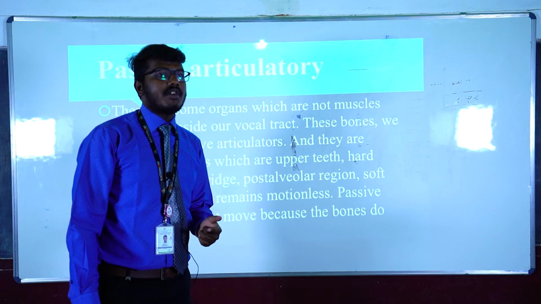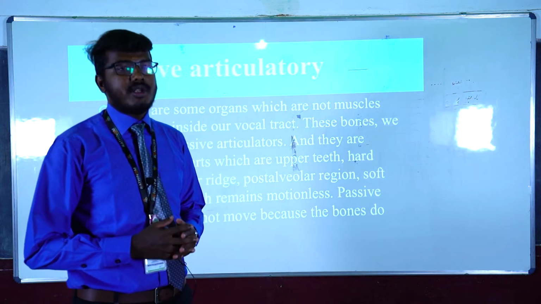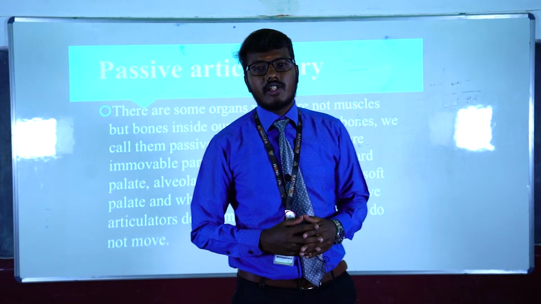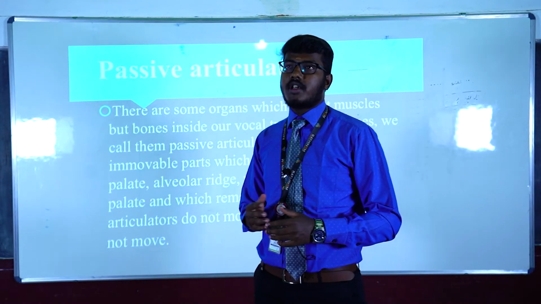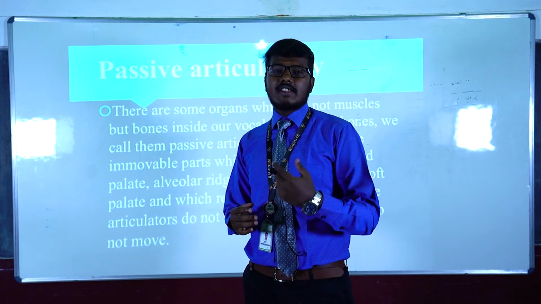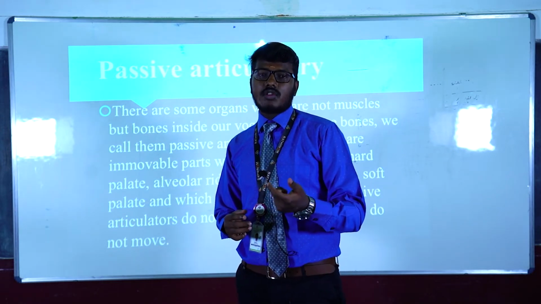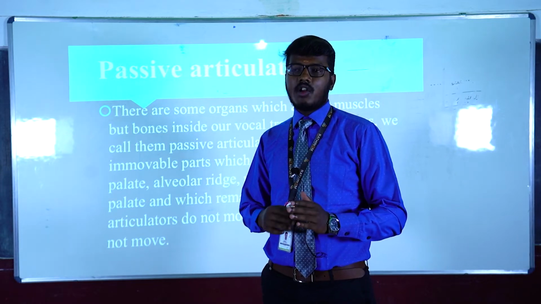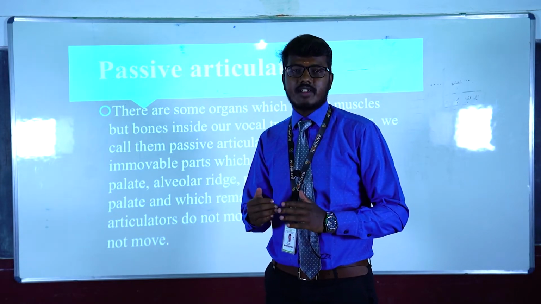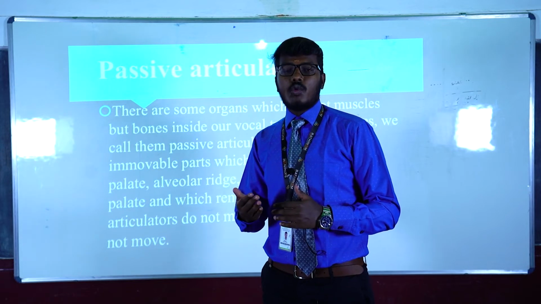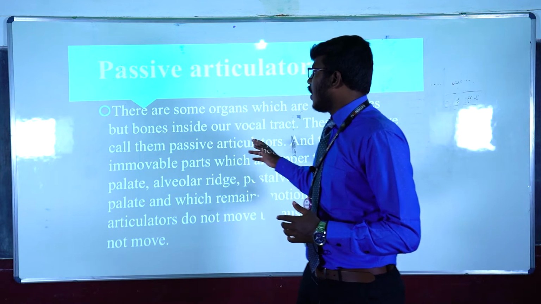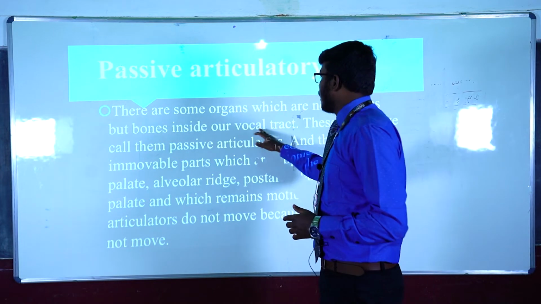These are more of bony structures which are difficult to move. For example, as I told you in the active articulators, those are primarily muscles. So muscles can be moved and are flexible in nature. But on the other hand, bones are very hard and rigid structures. It is difficult for us to move a bone-like structure in order to produce a speech sound. So the passive articulators are bones inside our vocal tract.